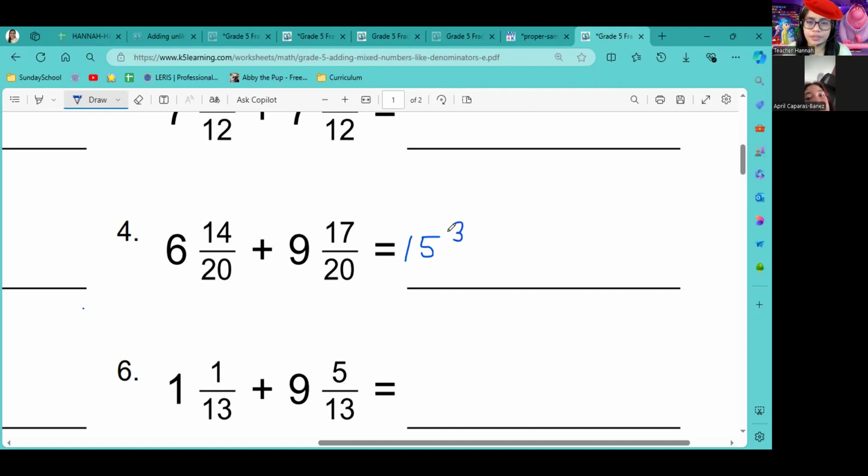Okay, 31 over 20. This is an improper fraction. That means you're going to divide it. What is 31 divided by 20?